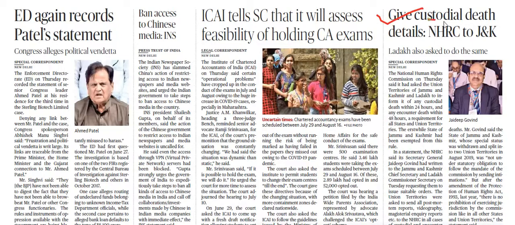The other thing is custodial death details, NHRC to J&K. Here you need to be thorough with the NHRC, because NHRC is something that is given in your paper 2, significant issues in Indian administration, the 14th chapter of paper 2 of the Public Administration optional.